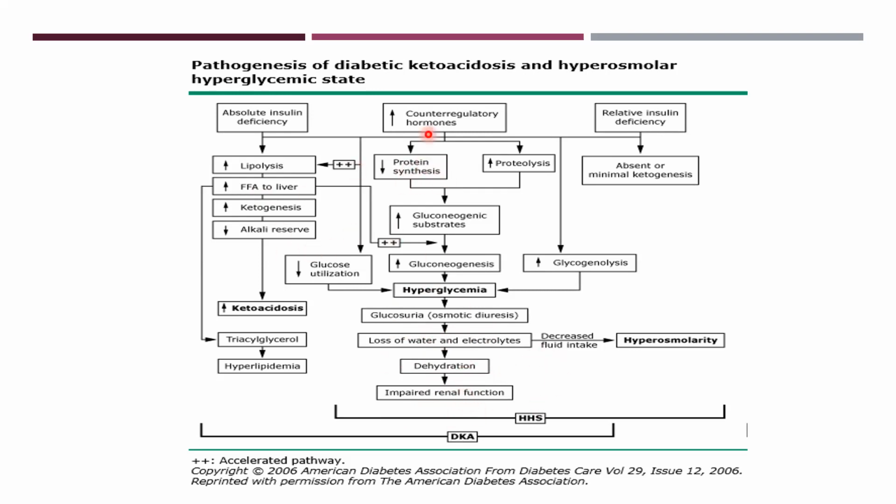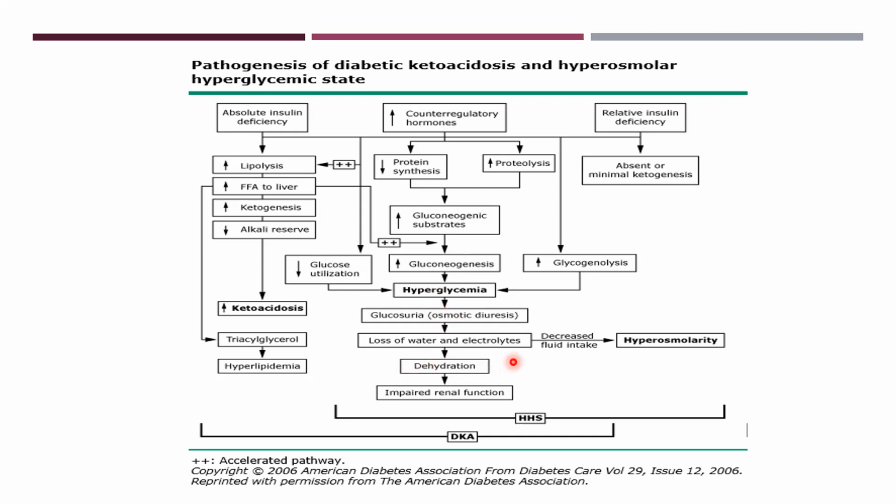Then again, an increase in the counter-regulatory hormones. This is the middle part of the flow chart. That will lead to decreased protein synthesis, increased proteolysis, again, increased gluconeogenic substrates becoming available for gluconeogenesis, which leads to increased gluconeogenesis and contributes towards hyperglycemia.